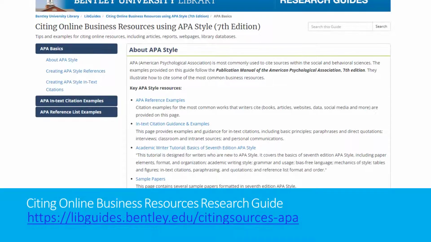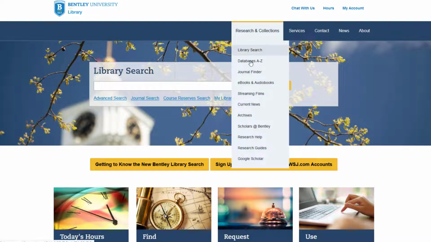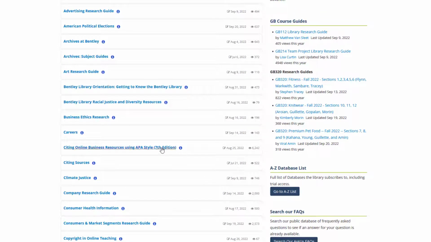For information on how to format citations in APA style, especially tricky business sources, both in text and in your reference lists, the Bentley librarians have put together a handy research guide where you can see our recommendations on how to appropriately cite different types of sources. You can get to the research guide by going to the Bentley Library homepage and then to our listing of research guides. Our Citing Online Business Sources in APA guide is listed on this page.